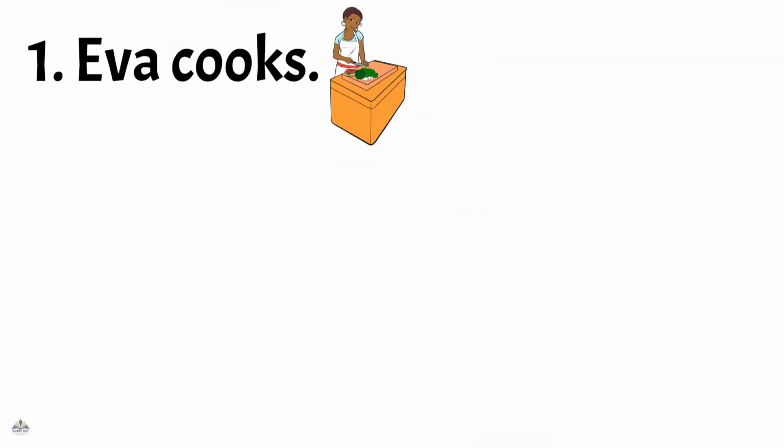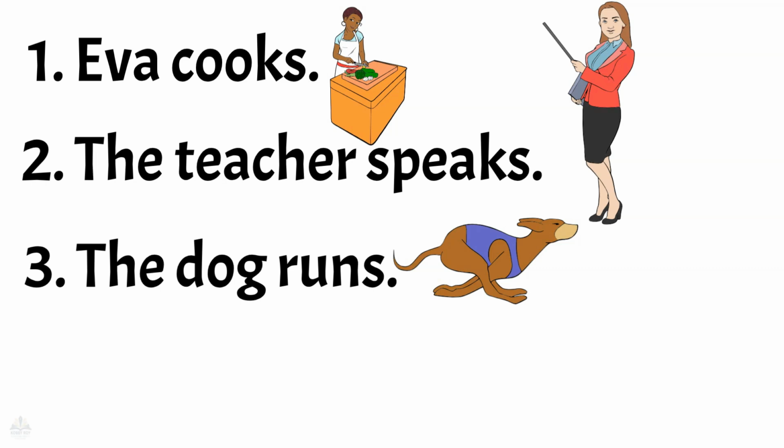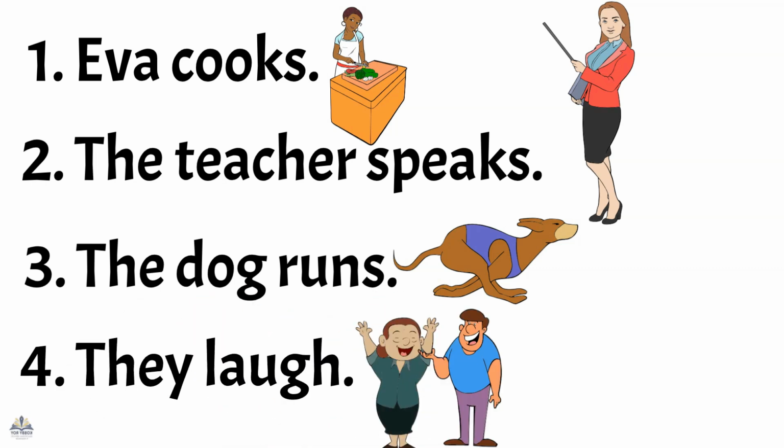Let's try more examples. Eva cooks. The teacher speaks. The dog runs. They laugh. In each sentence, the subject tells us who or what is involved. To find the subject, ask, who or what is doing something? The answer is the subject.